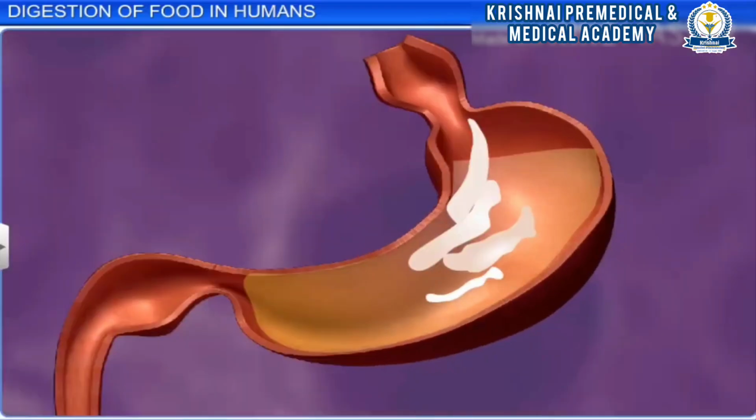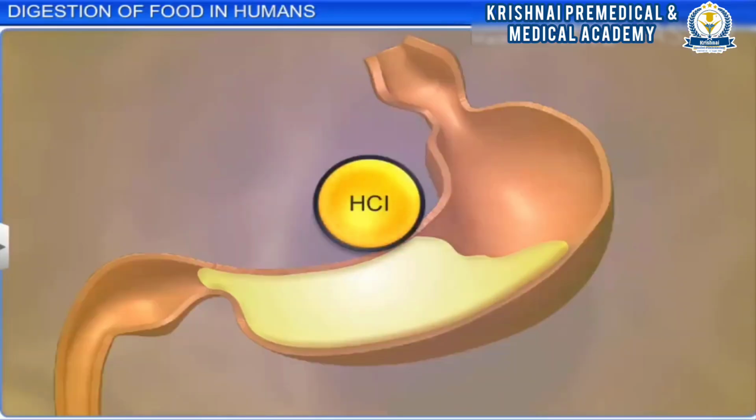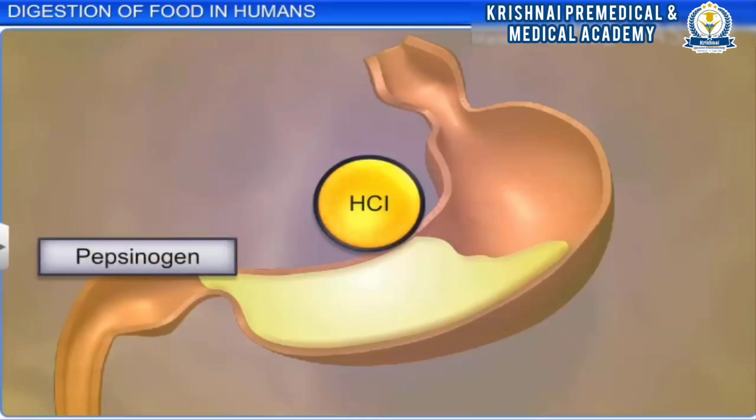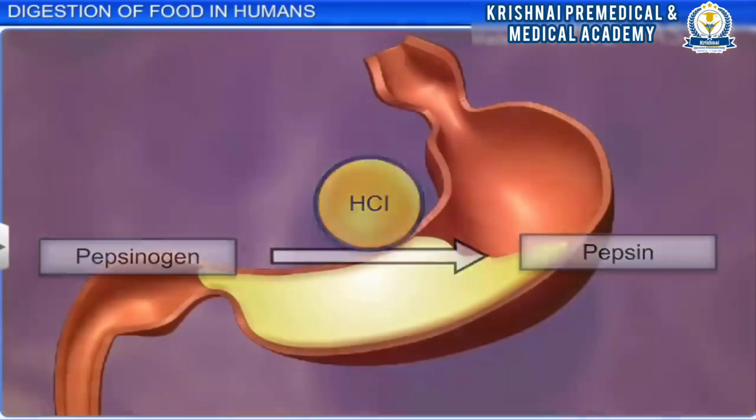The churning of the stomach walls mixes these gastric gland secretions with the bolus, forming a bulb-like substance called chyme. During the process of churning, the highly concentrated hydrochloric acid secreted by the gastric glands converts the proenzyme pepsinogen present in the chyme into an active proteolytic enzyme called pepsin.